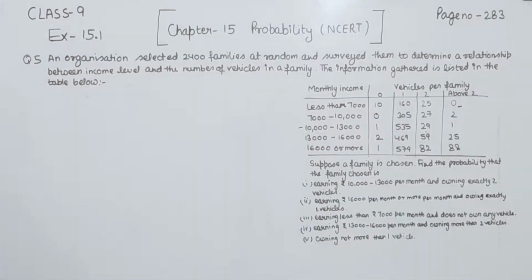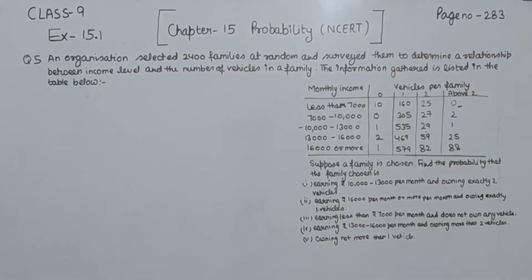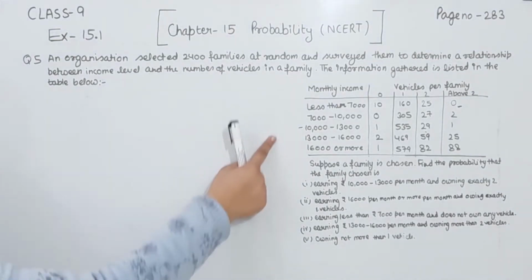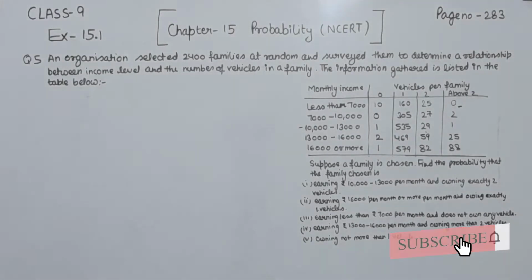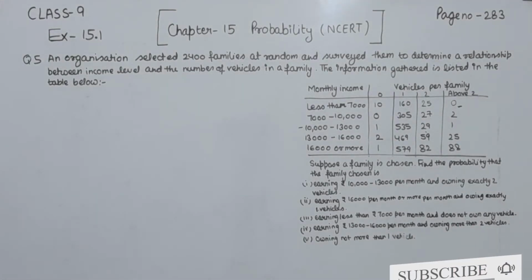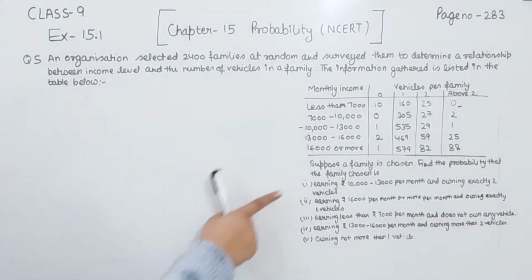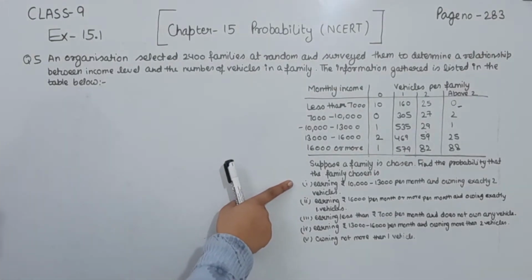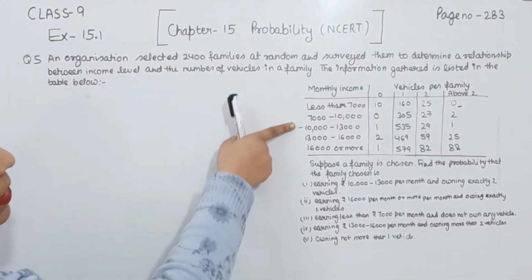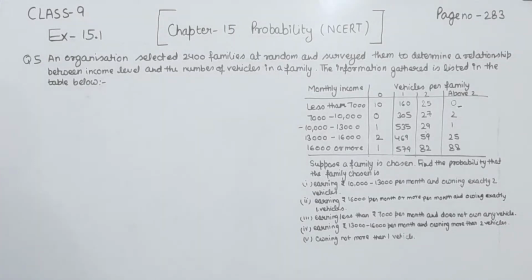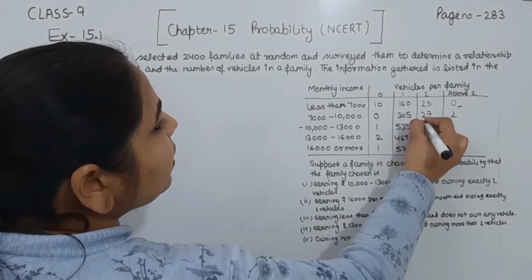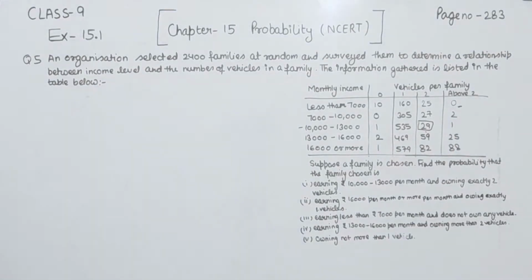Exercise 13.1, page number 283, question number 5. An organization selected 2400 families at random and surveyed them to determine the relationship between income level and the number of vehicles in the family. This is the data we have. Suppose a family is chosen, find the probability that the family chosen is, in the first one, earning 10,000 to 13,000 per month and owning exactly 2 vehicles. So we are going to find the probability of part 1.